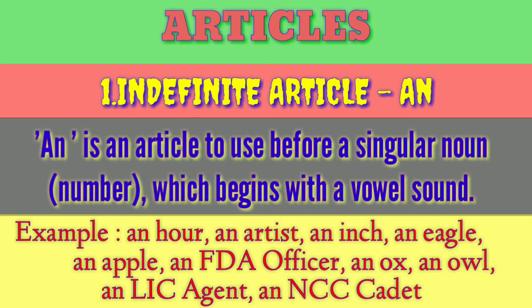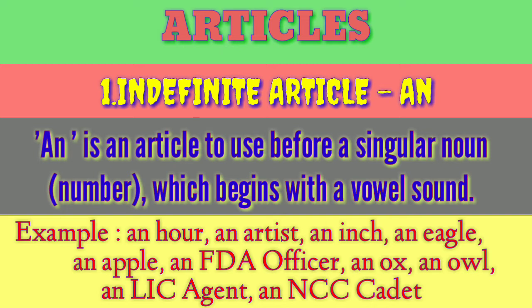Look at that, FDA officer. An ox, an owl, an LIC agent, an NCC cadet. Like that, we are going to use different examples for this article.